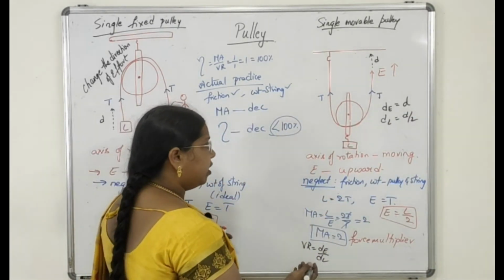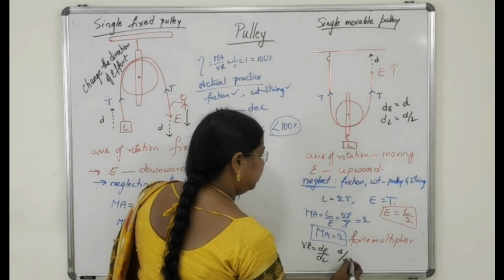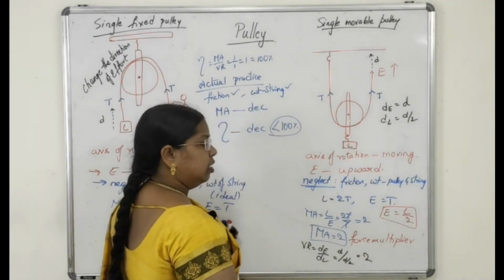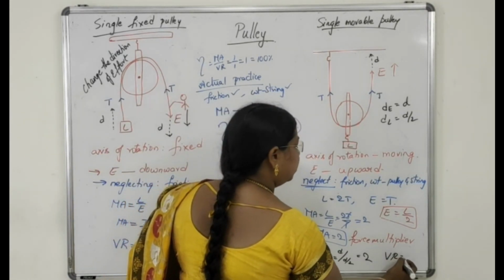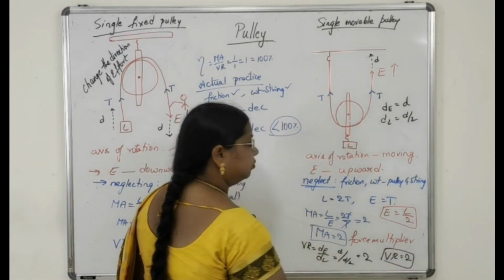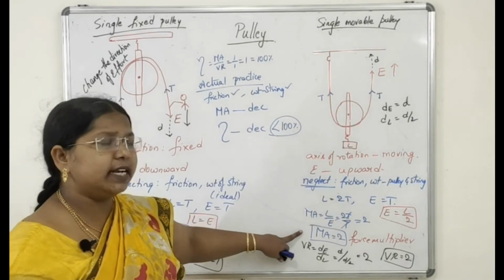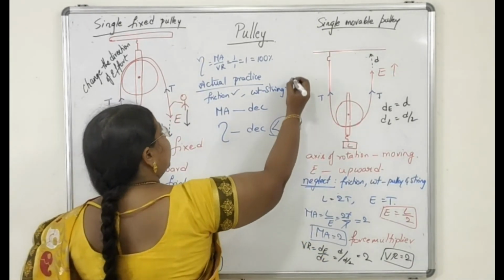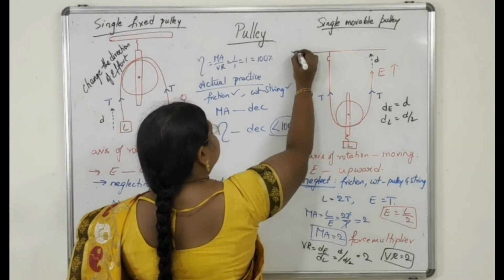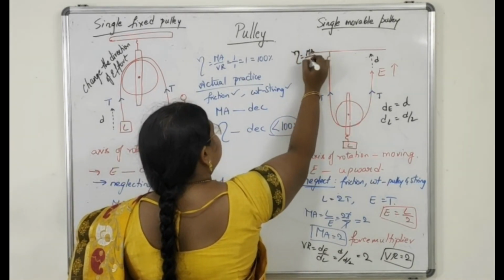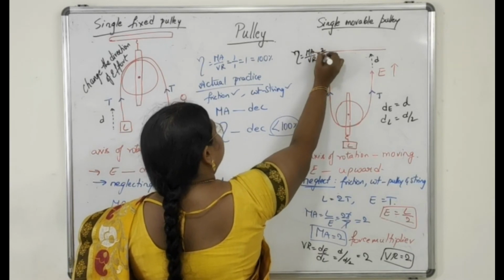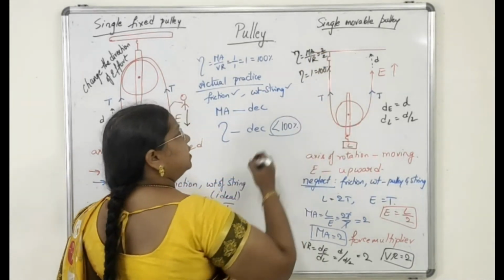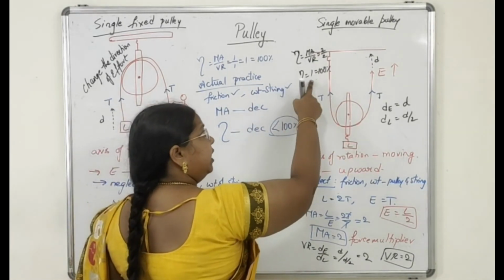Let us substitute here d by d by 2. So you will get 2, d and d will be cancelled. So your velocity ratio is also equal to 2. Mechanical advantage is equal to 2, velocity ratio is equal to 2. So what happens to your efficiency? Efficiency is MA by VR, 2 by 2. So efficiency is equal to 1, that is equal to 100% for an ideal machine.